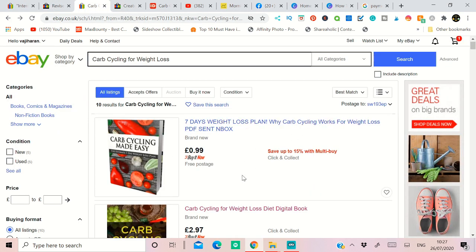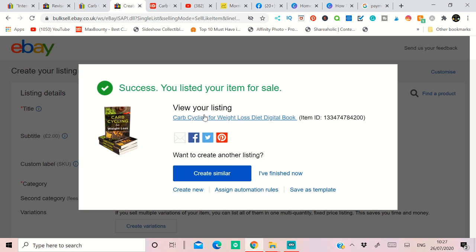The other ebook I listed here, you can see, is cap cycling values digital book. So these kinds of words will allow the listing to be listed automatically. But if you put ebook straight away in your listing title, it will block it. You can't list it on eBay. This is how you can resolve this issue and make money from it.